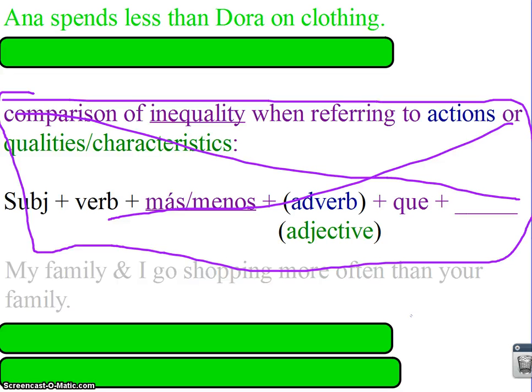All right, thanks for taking your comparatives notes over equality and inequality. Don't forget to say as blank as. We say tan blank como, and there is no way to say like prettier, taller in Spanish, so they say more blank than, más, or sometimes menos, blank que.